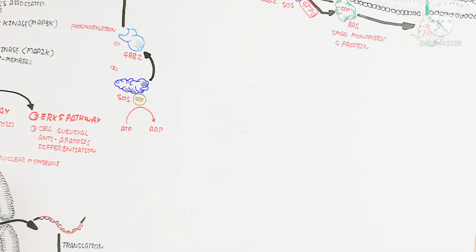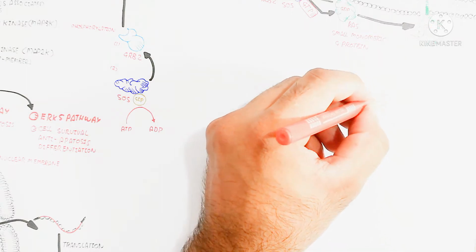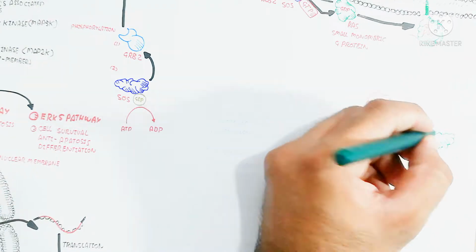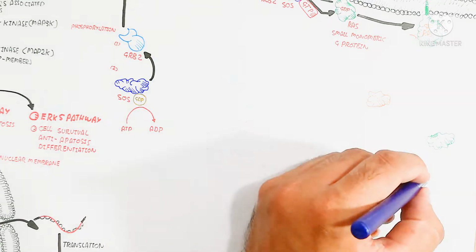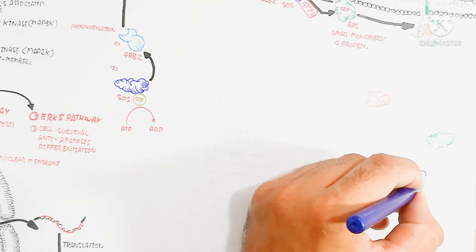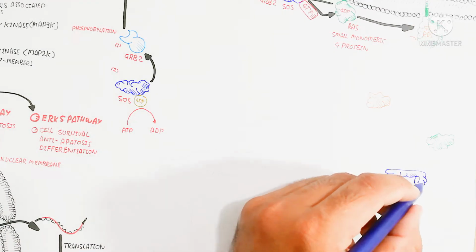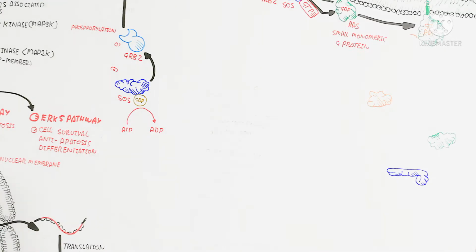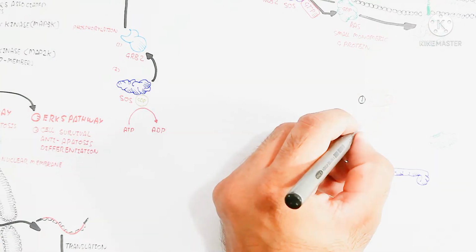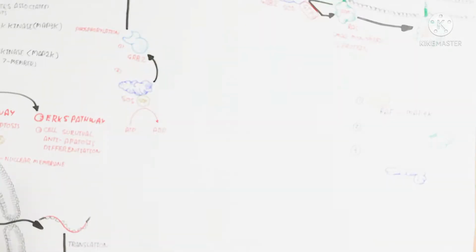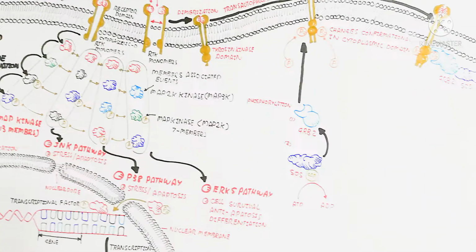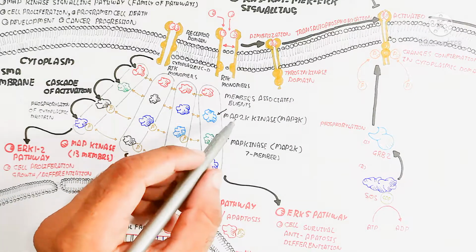After this, there is another phosphorylation, of RAF, which attaches to the GTP-containing RAS protein. That is the mechanism.